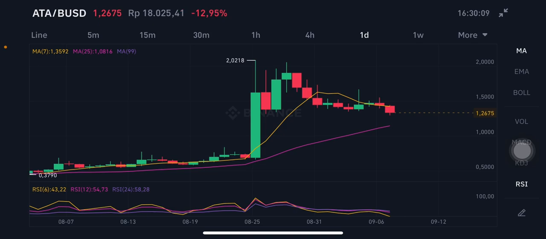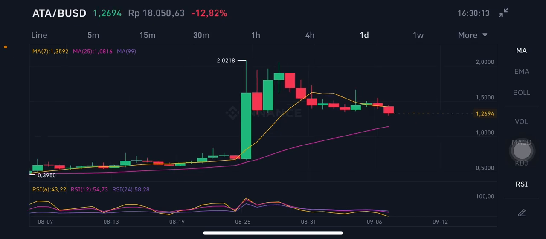I'm not a financial advisor, I'm just gonna give you some predictions using technical analysis. We're gonna start with the ATA per BUSD here. There is a moving average 7 at 1.3592 US dollar. If it goes down, then it will go down to the pink line here, as I said before, having to close this big volume before here. Right, in the pink line here, moving average 25 at 1.0816 US dollar.